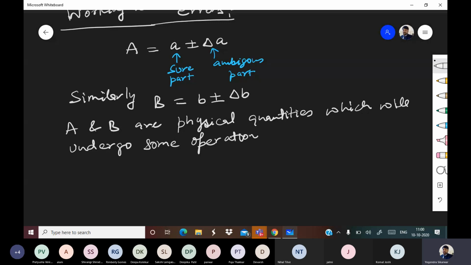Now that operation can be addition, subtraction, multiplication, division, power, anything.